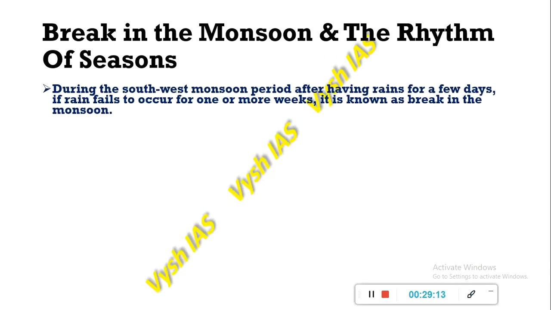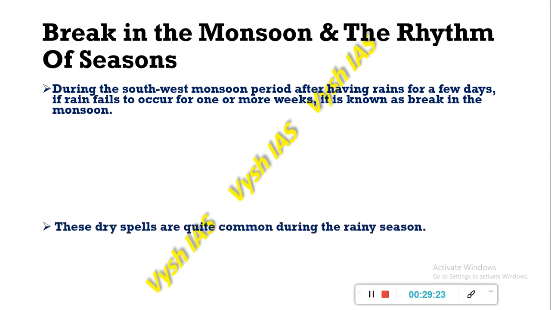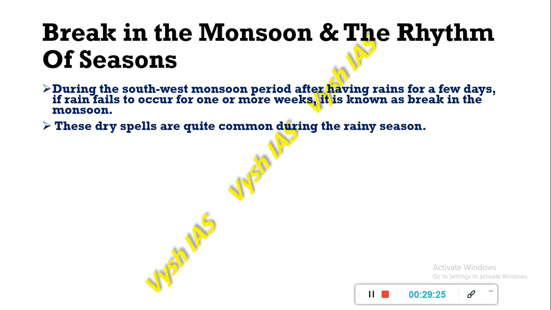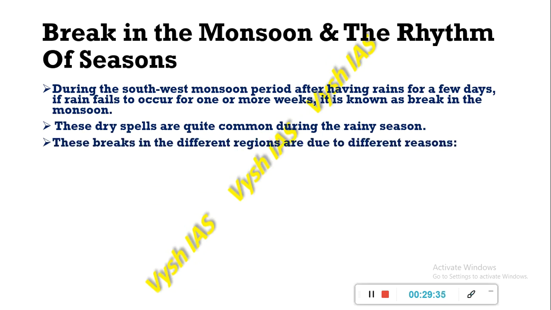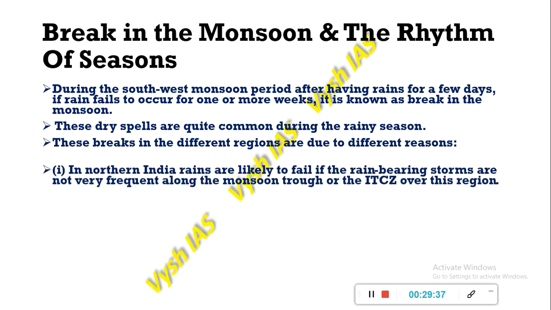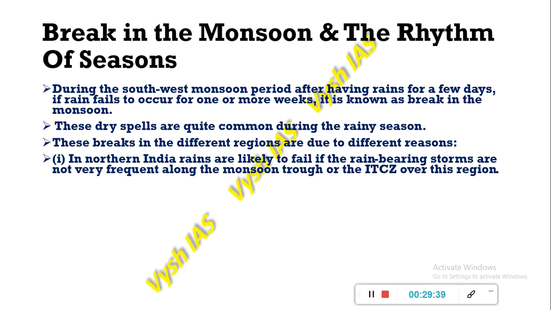So breaks in the monsoon and the rhythm of season. During the southwest monsoon period, these rains will be absent for a few days. If the rain does not occur for one or more weeks, then it is known as break in monsoon. So these dry spells, which we read in the last point in the previous slides, are very common during the rainy season. And these breaks in different regions happen due to these reasons, which is the position of the ITCZ in northern India.